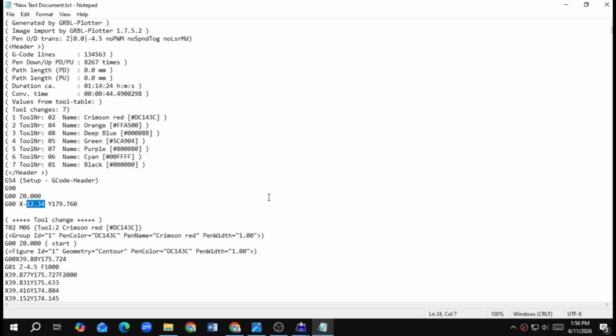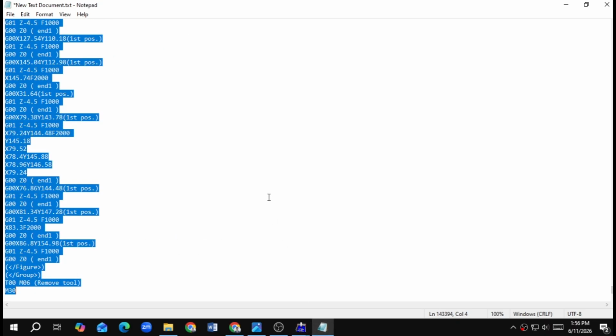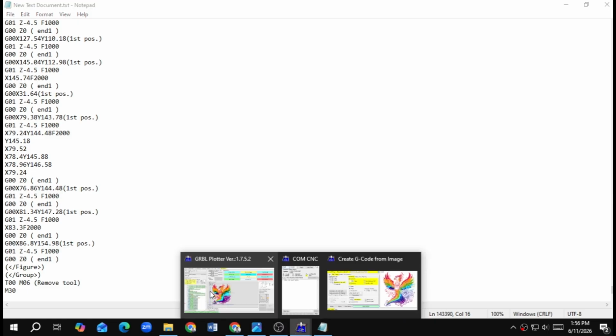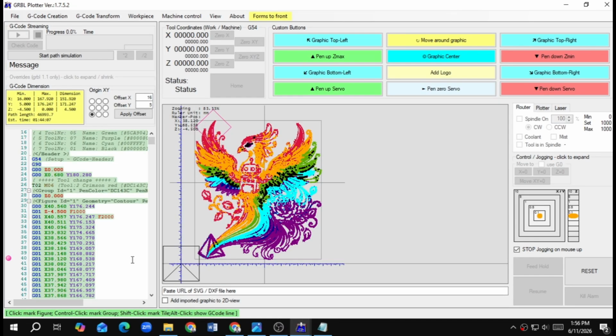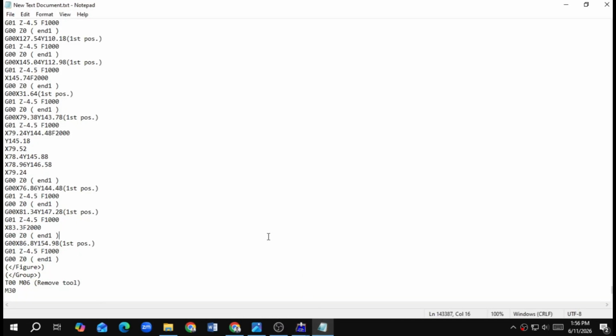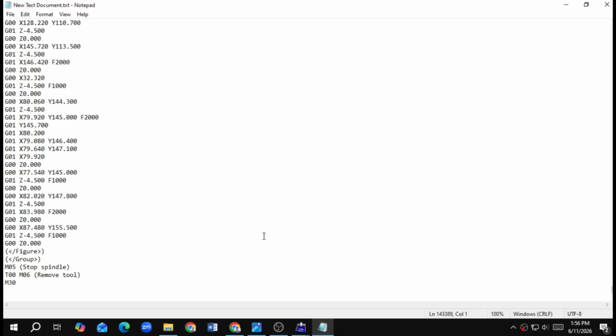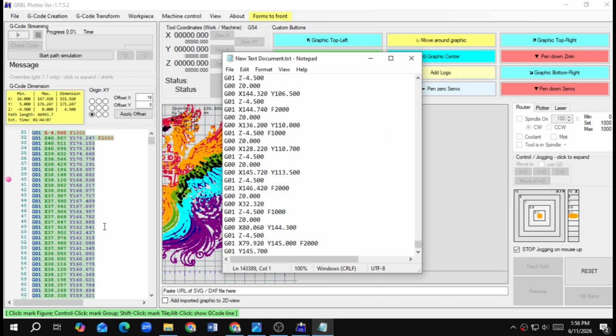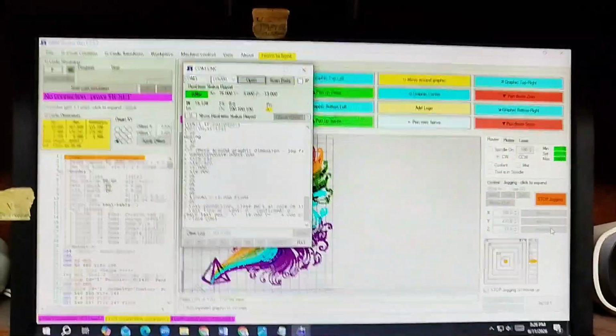I'm just again copying it, pasting it, saving it. Is it actually copied? Yeah, it is actually copied. Saving it.